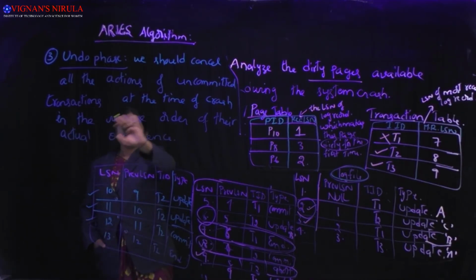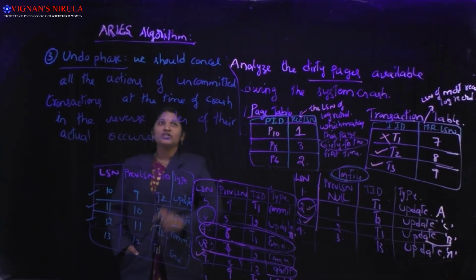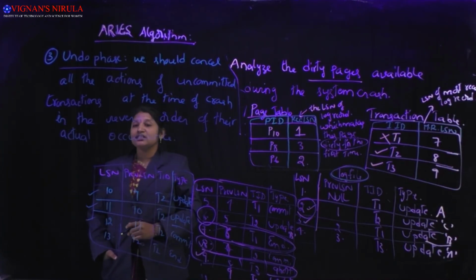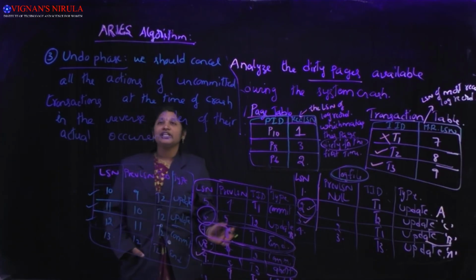So during the undo phase, we should cancel or undo all the actions of uncommitted transactions.